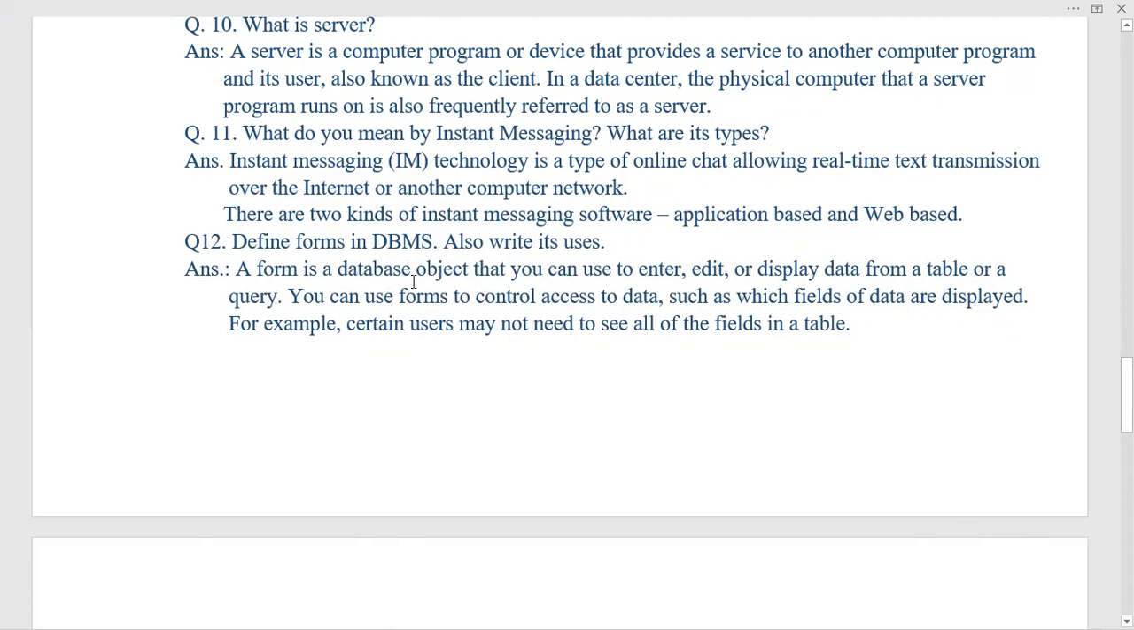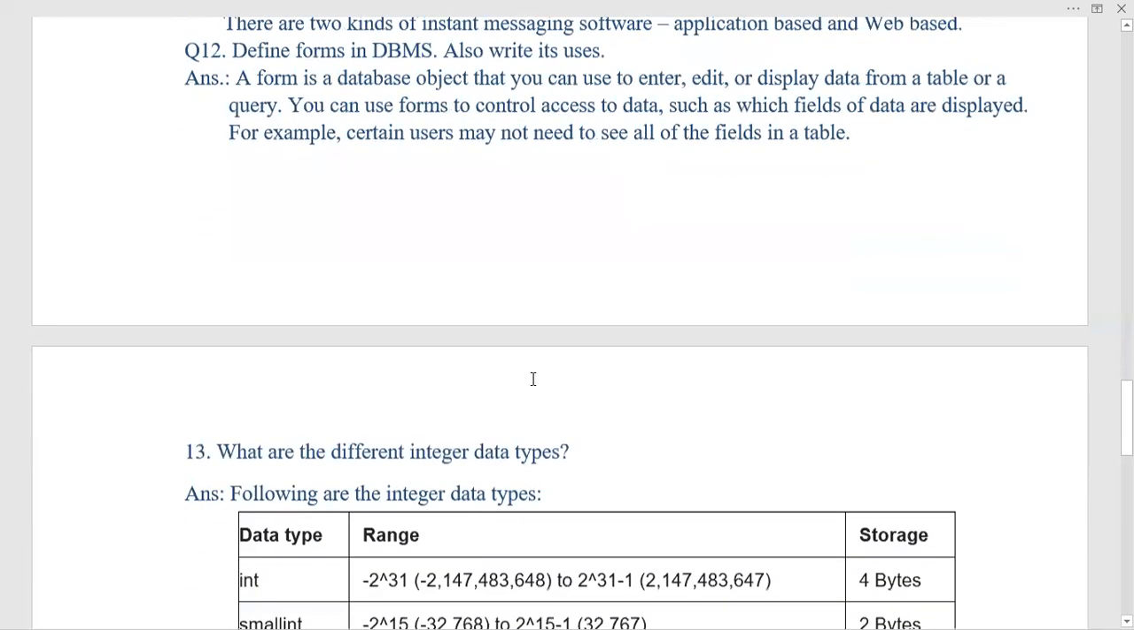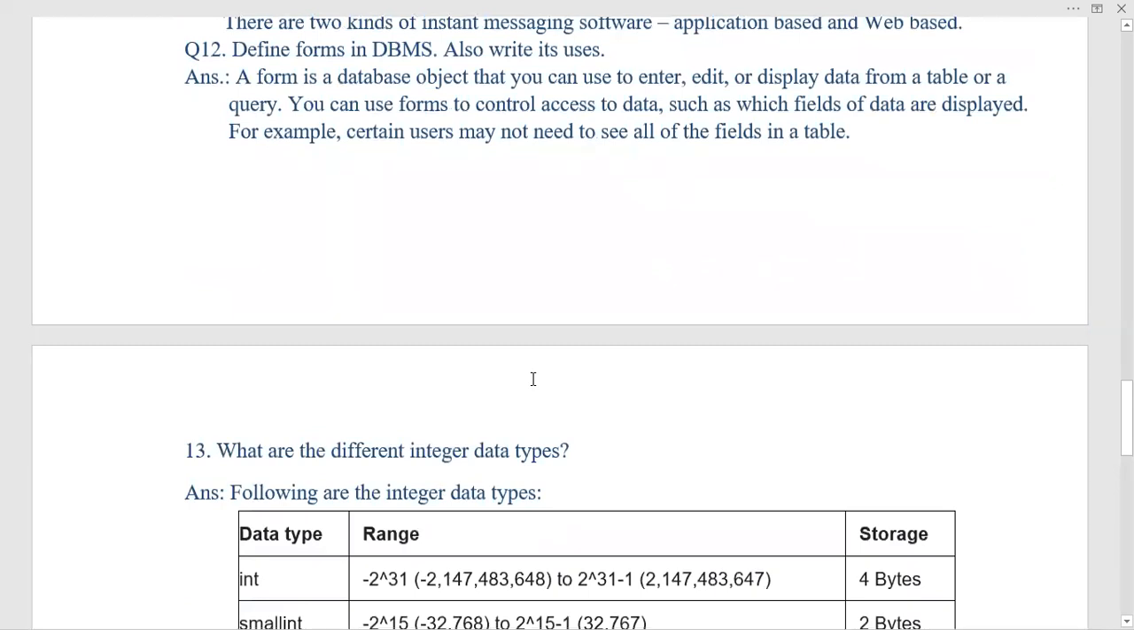Forms. A form is a database object, just like a table. It is also an object of the database, and it can be used to enter, edit, and display data from a table or a query. We can use forms to control access to data, such as which fields of the data are displayed. For example, certain users may not need to see all the fields in a table. So it is for making it easy and comfortable to modify the table, and also for validating the table, so that not everyone views all the fields.